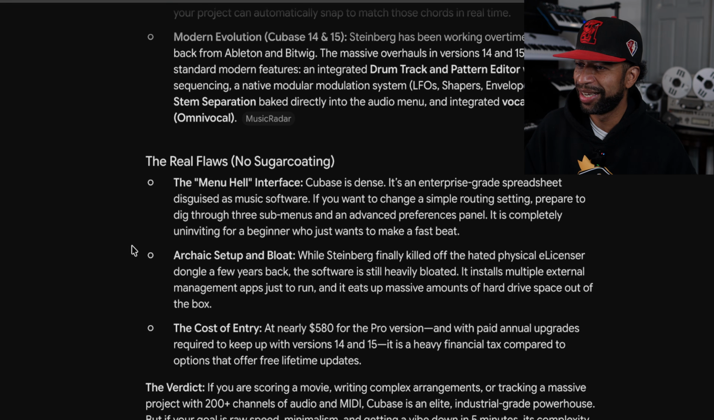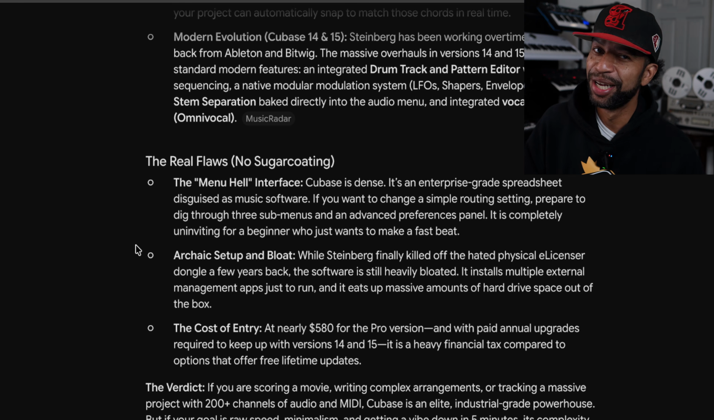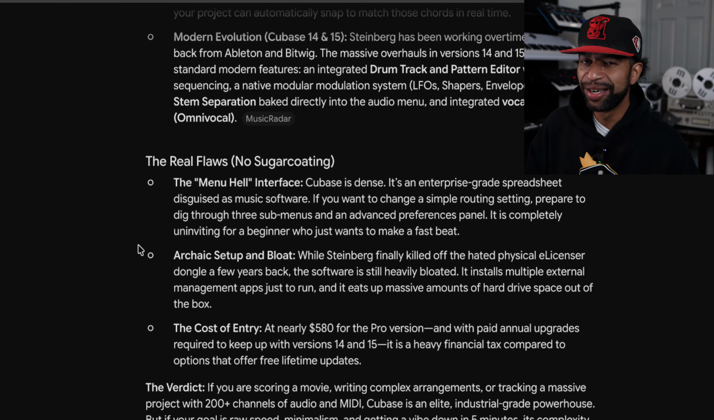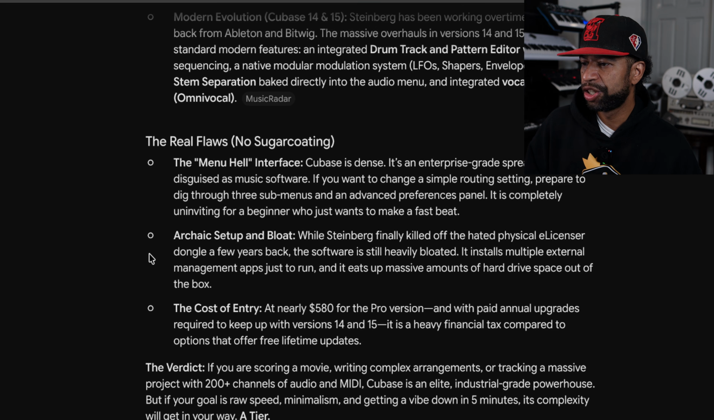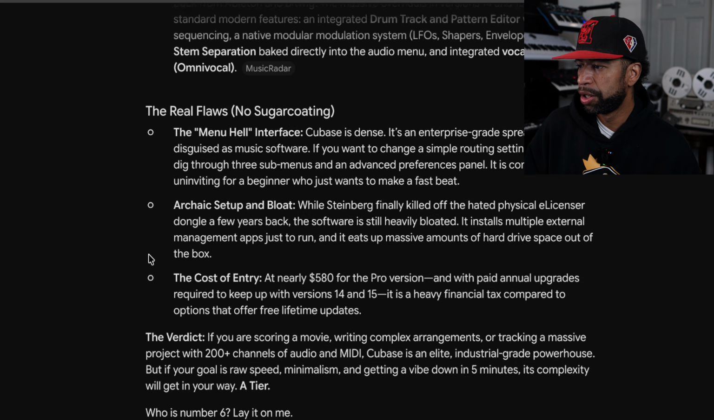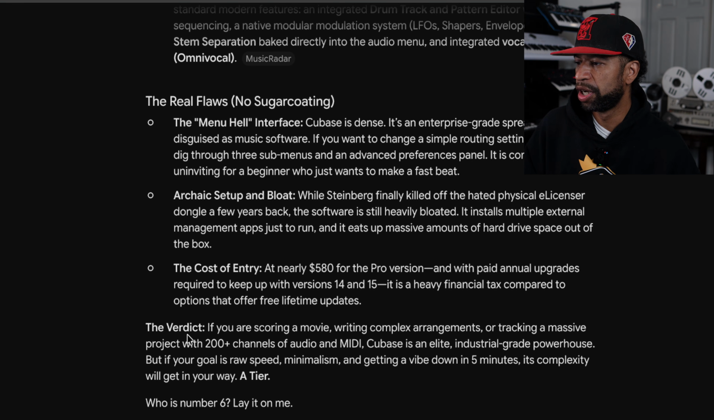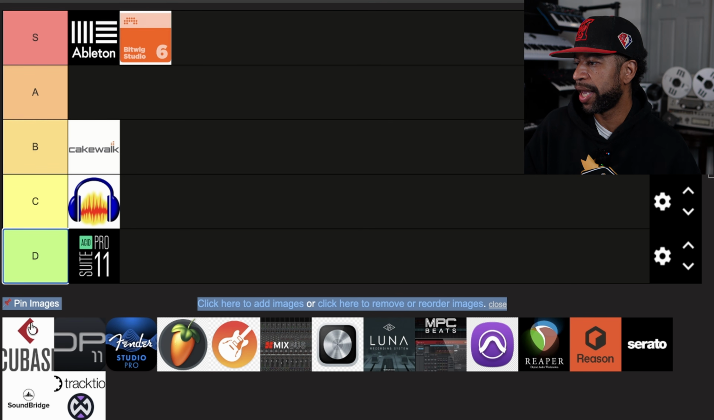Cubase is dense, an enterprise-grade spreadsheet disguised as music. It's almost like Ableton when you're talking about that. I used to use Cubase 5, that's what I recorded into for probably 6 or 7 years. And similarly, it does have a spreadsheet look to it. The cost of entry is $580 for the Pro version. The verdict is if you're scoring movies and stuff, this is the way to go. So let's go ahead and drop this right over into the A tier.